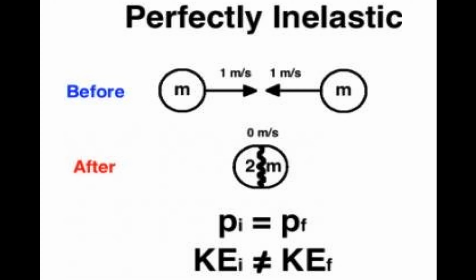The maximum amount of energy loss occurred when these two bodies stuck together. So the final momentum and initial momentum are still the same. The initial momentum is 1 m towards the right minus 1 m towards the left, which gives a net momentum of 0. Final momentum is also 0. But kinetic energy, initial and final, are not the same. That is what defines a perfectly inelastic collision, when there is maximum loss of kinetic energy.